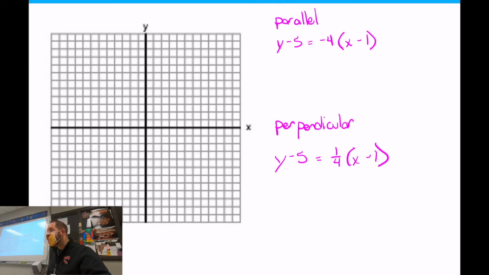So to graph this, I know that I have to pass through 1, 5. Over 1, then up 1, 2, 3, 4, 5. So I know I'm going to hit 1, 5. So I don't even have to think about it. For parallel, what does that slope of -4 mean?